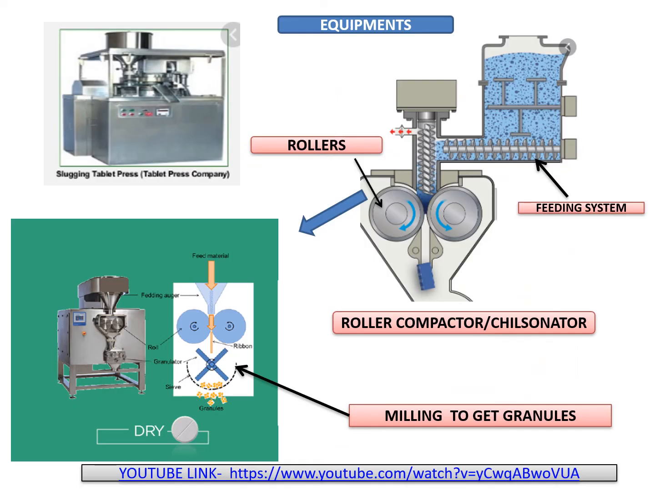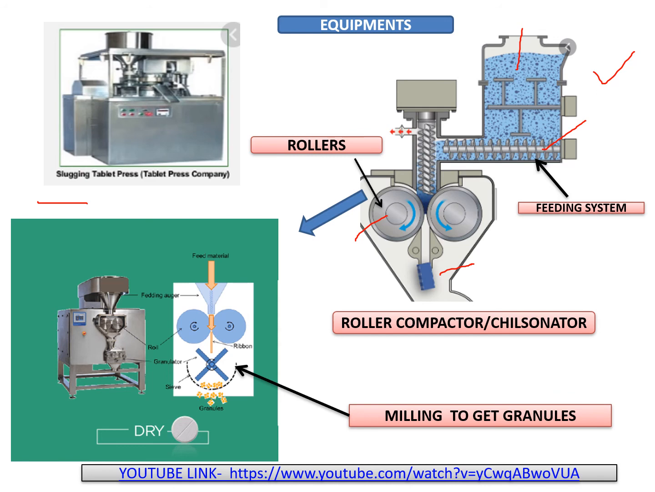These are some of the equipments. The first is the slugging and tablet press, and you can see the roller compactor in great detail here. These are the powders, these are the feeding system, a conveyor, and these are the rollers which are moving in opposite directions, and here slugs are formed, ribbon shaped material is formed.